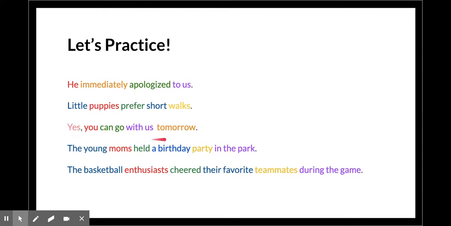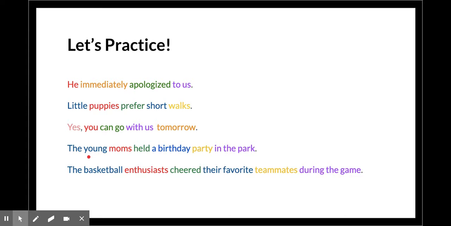Yes, you can go with us tomorrow. Yes is the interjection. It is accentuated with a comma or an exclamation point, usually a feeling. The pronoun you is the subject or noun. What did you do? Can go are the verbs. With us is the prepositional phrase, with being the preposition. When can you go? Tomorrow. Tomorrow is the adverb, and it's color-coded orange.